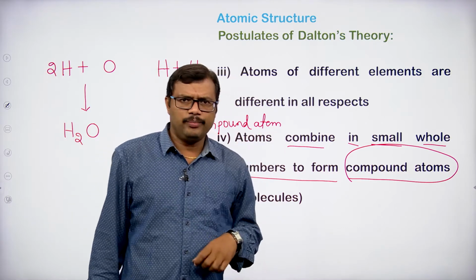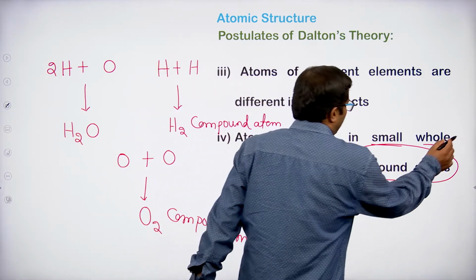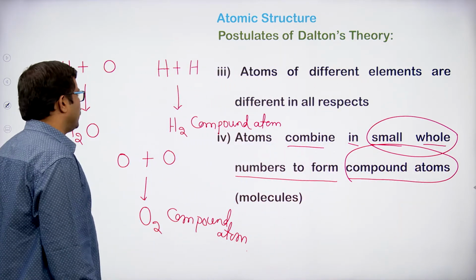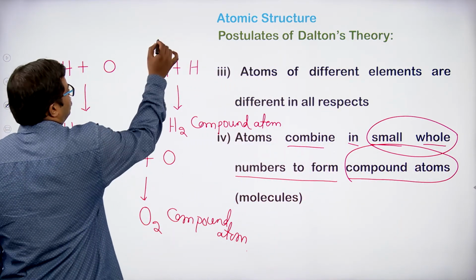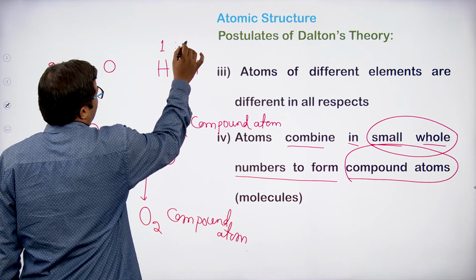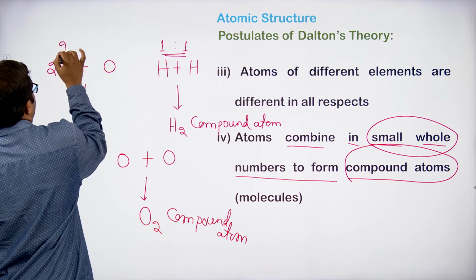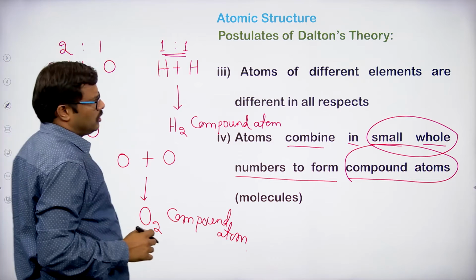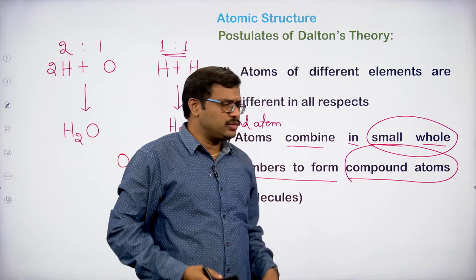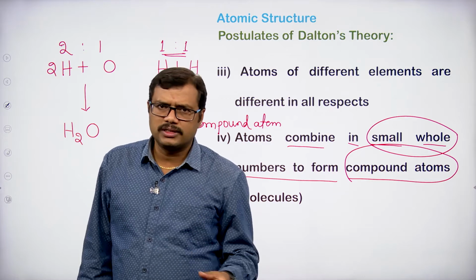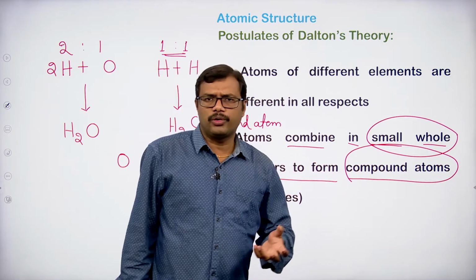Atoms will combine, and that too in a small whole number ratio. So whole number ratio combination is possible. For example, if you observe, hydrogen and hydrogen combine in 1:1, hydrogen and oxygen combine in 2:1. So the combination of atoms will take place in small whole number ratio such that the compound atoms are produced.